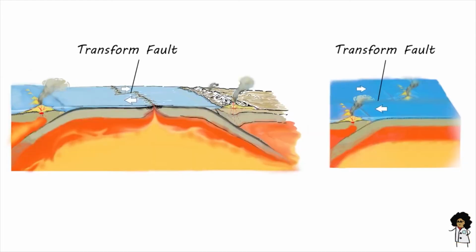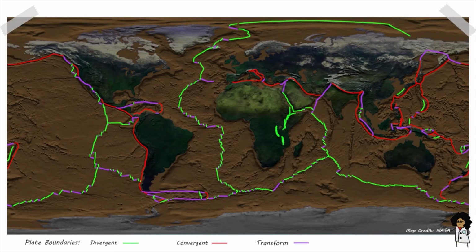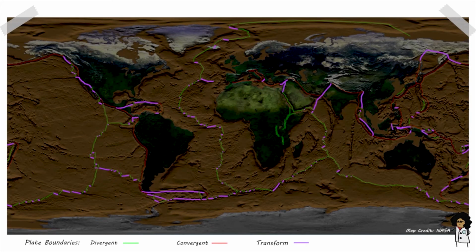Transform faults can connect with either divergent or convergent plate boundaries. There are many transform plate boundaries all around the world, both on land and in the oceans, just as there are for other types of plate boundaries. Transform plate boundaries can therefore be subdivided into two groups, oceanic and continental transform plate boundaries. Let's talk about continental transform boundaries first.